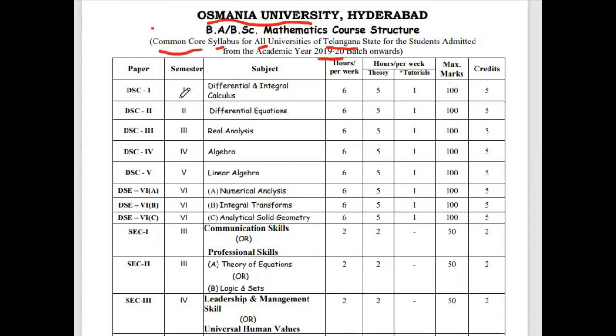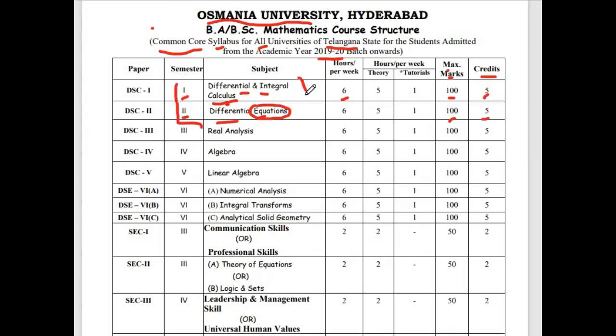Okay, so in the first semester, you will study differential and integral calculus. This will be taught for 6 hours per week, the maximum marks is 100, and five credits are given for this differential and integral calculus. Now coming to the second semester syllabus, that is differential equations. First one is differential calculus, and now this is differential equations. This is also for 100 marks, and five credits are given for this subject. Okay, this is the first year syllabus.